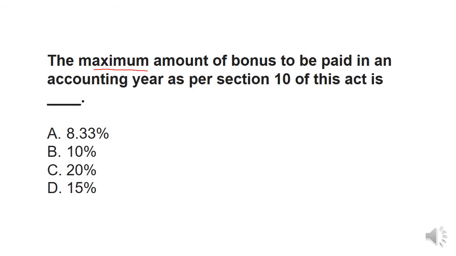The maximum amount of a bonus to be paid in an accounting year as per section 10 of this act is, as I already told you, 20%. So maximum 20% bonus दे सकता है कोई भी employer या organization अपने employees को. Okay, move to the next.